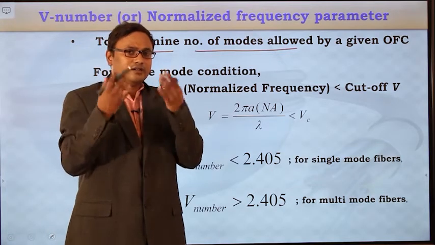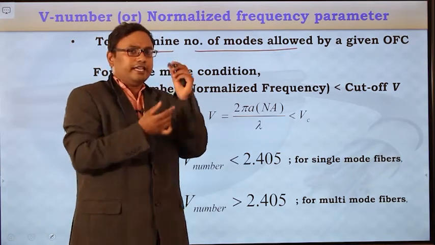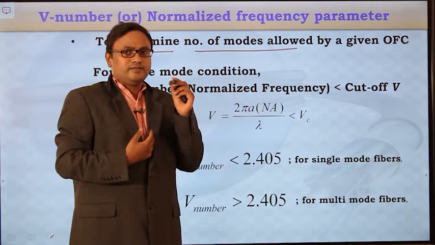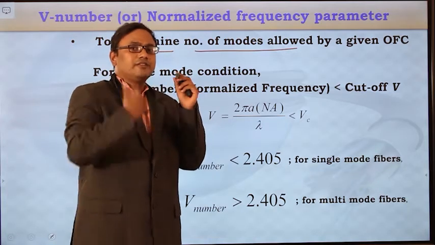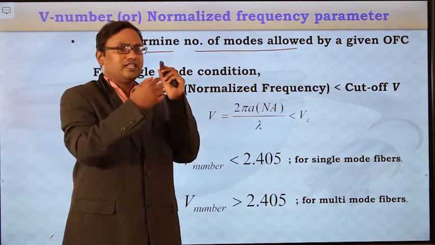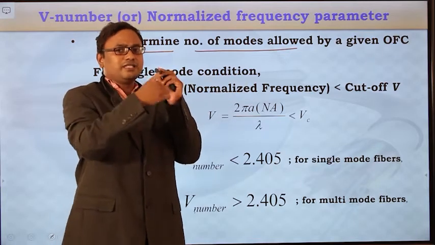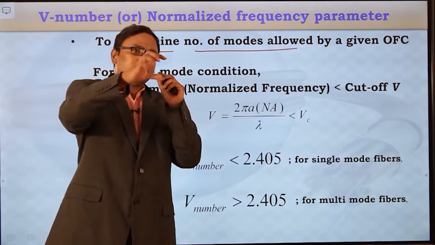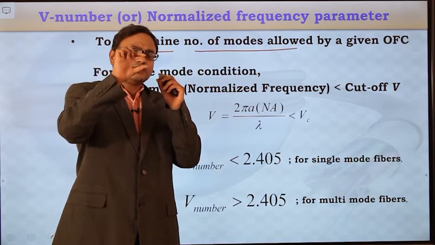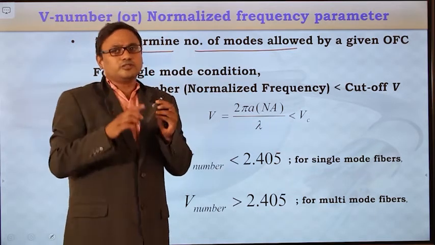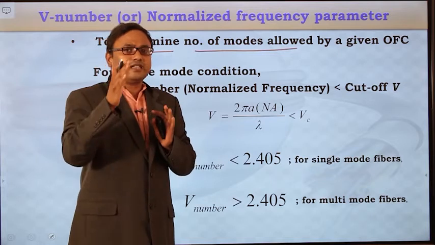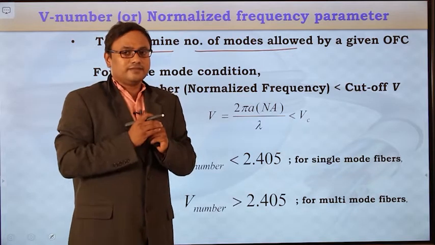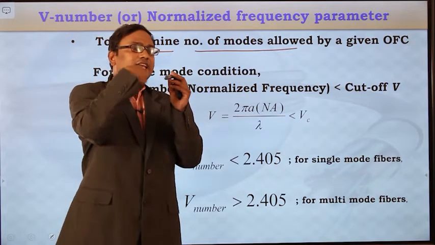Just think, suppose you take one optical fiber cable. Within this optical fiber cable, how many modes can enter? The number of modes that can propagate within the fiber depends, first, on the size of the fiber. First of all, the dimensions of the fiber. Suppose the fiber's core radius is high, then it can accommodate more modes. If the core diameter is smaller, then it will accommodate fewer modes. So the first parameter which will affect the number of modes propagated within the fiber is fiber dimensions, fiber size, and then with which wavelength the light ray is entering.